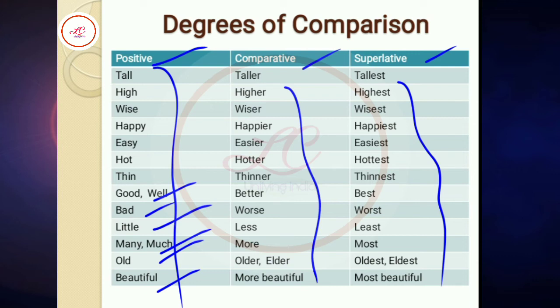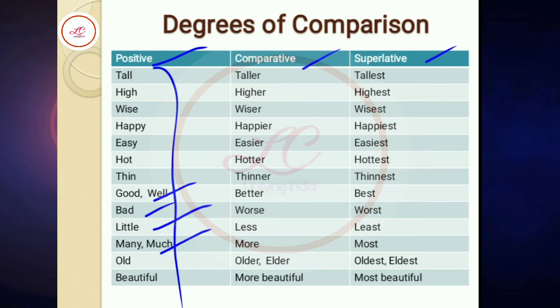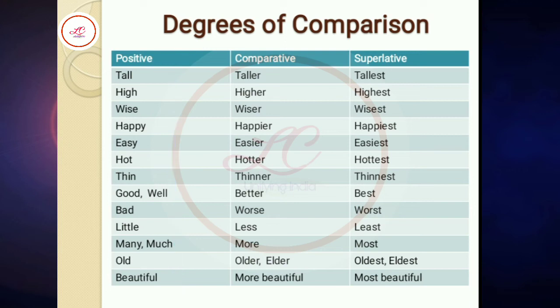But you can see difference that adding er in positive form makes comparative and adding est in fundamental form makes superlative. That is not universal rule, because there are so many other rules to make it comparative and superlative.